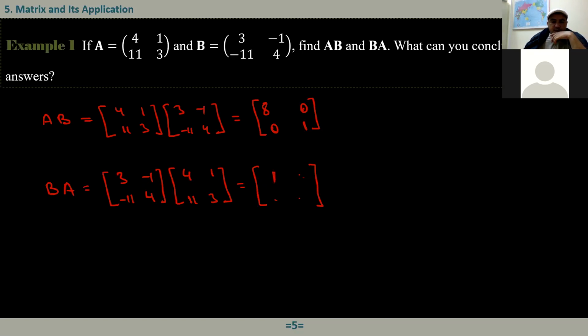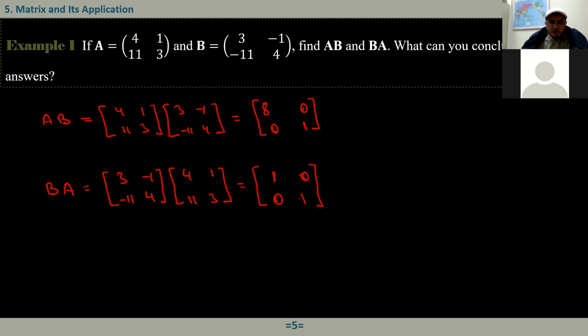Second one? 0. Third one? Negative 11 times 4 plus 4 times 11. So that's just 0. And the last one? Negative 11 plus 12, 1. It's 1.